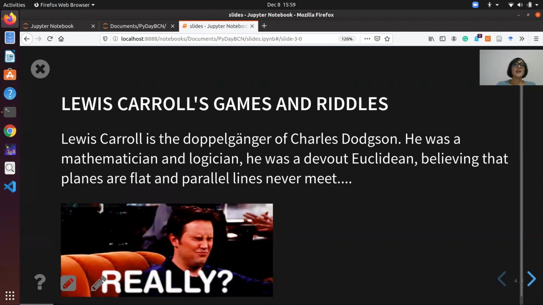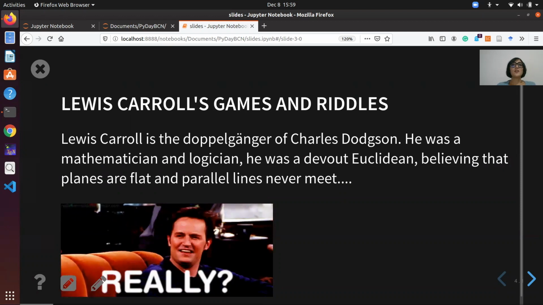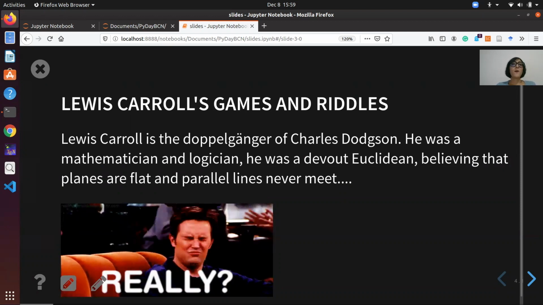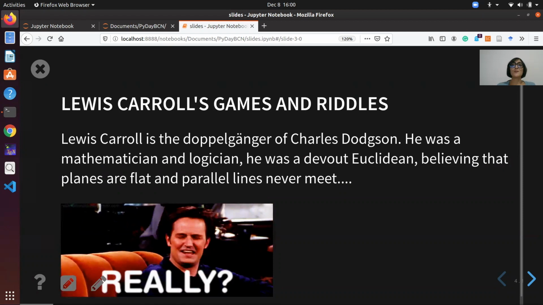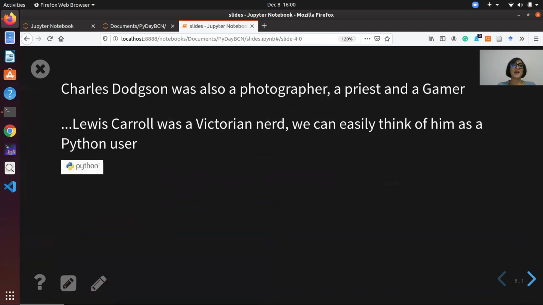Lewis Carroll is the alter ego of Charles Dodson, and Dodson was a conservative English mathematician during the Victorian age. He was pretty unpopular during this time, and he was distressed by all the new theories in mathematics appearing during his age. But nevertheless, Dodson was more than that. He was a photographer, a priest, and an avid gamer. This is all to say that Lewis Carroll was a Victorian nerd, and he would have been a Python user too.